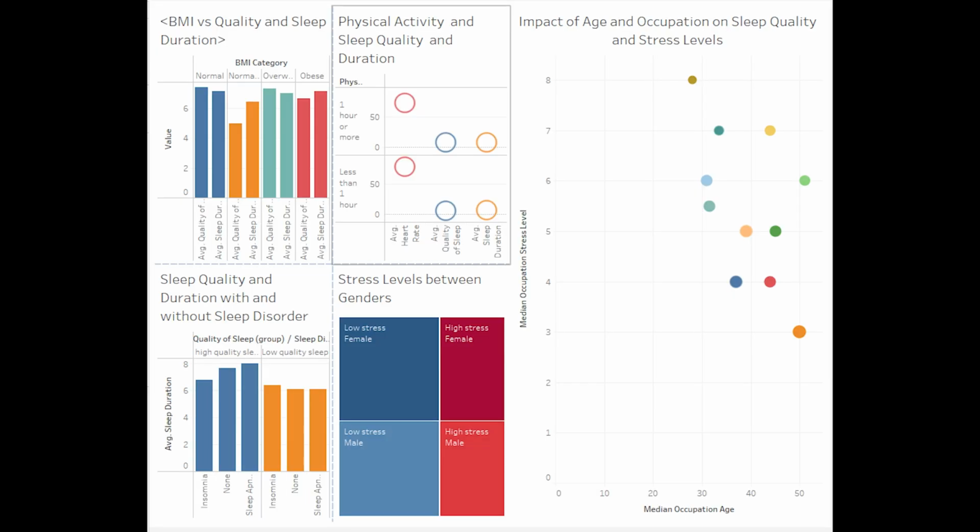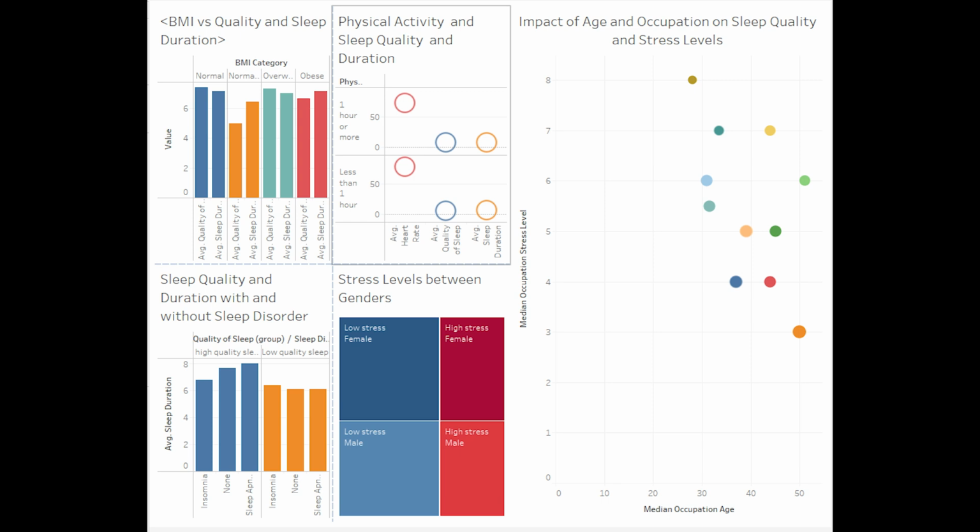So overall, it was found that people with higher BMI experience lower quality of sleep, but sleep duration does not increase as much as the quality of sleep for people with different BMI categories. Participants who included 1 hour more of physical activity experienced better sleep quality, longer sleep duration, and had better heart rate. Females experienced longer sleep and better quality sleep than males, and high-stress males experienced slightly longer sleep than high-stress females, but high-stress females still experienced slightly better quality sleep.